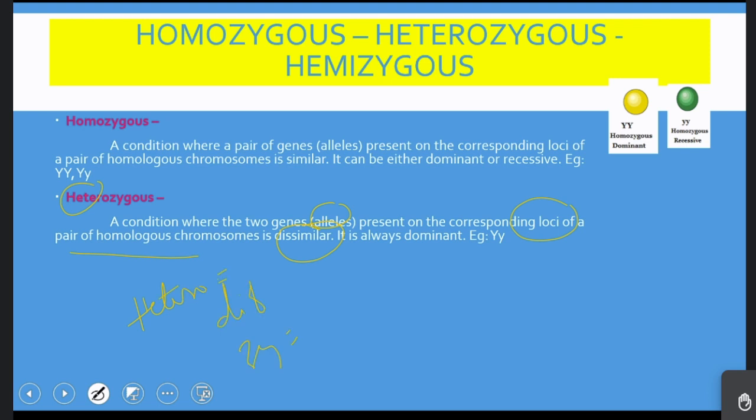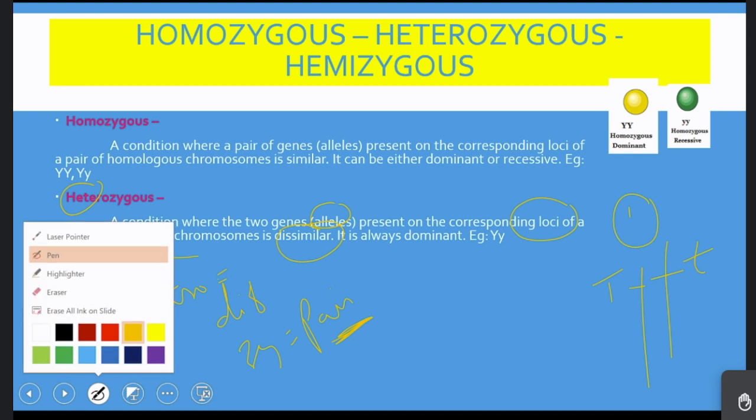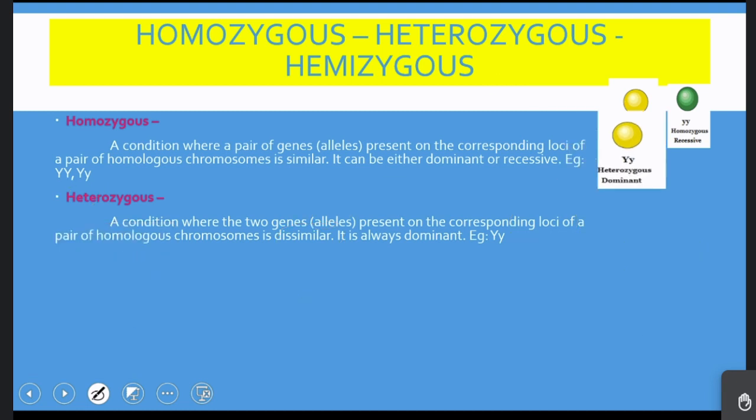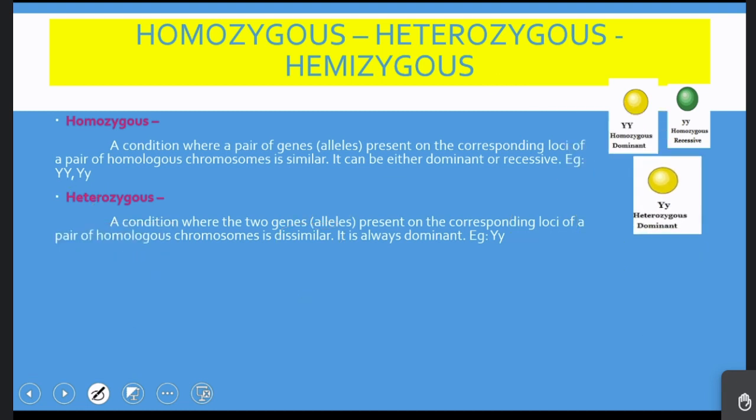Zygous means pair. So when we consider this pair of genes on the same locus, one codes for tallness, the other codes for dwarfness. In that case, we call this a heterozygous individual. With respect to seed color, the heterozygous is said to be capital Y, small y.